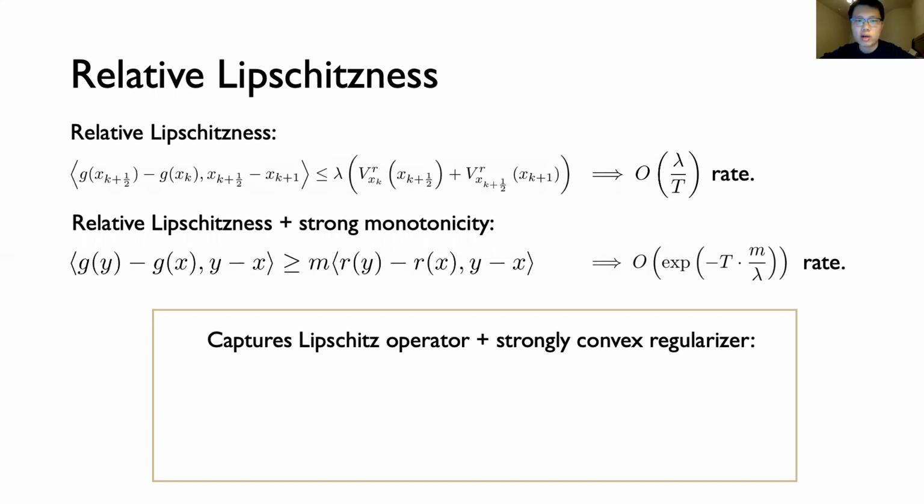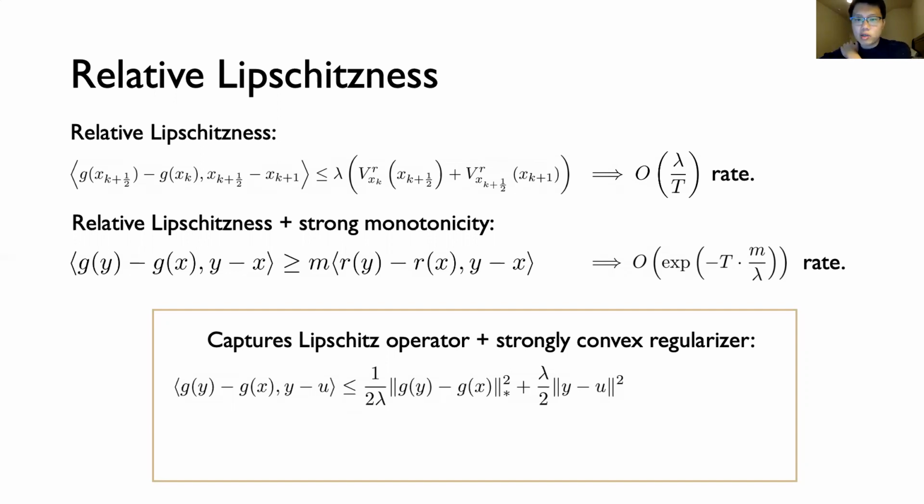We wanted to emphasize that our new condition is a looser requirement than the traditional analysis, which requires G to be Lipschitz and R to be strongly convex. And a few applications of basic inequalities show that an operator regularizer pair satisfying the standard more stringent requirements also satisfies relative Lipschitzness. And we'll demonstrate this now.